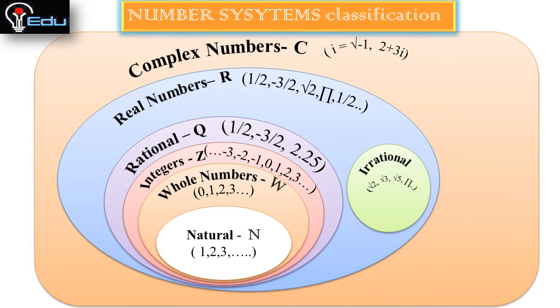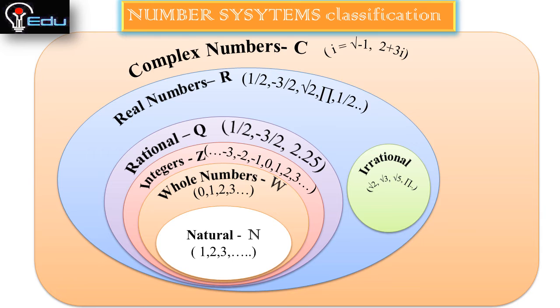And next is complex numbers. It is denoted by C, and some examples are root of -1 or 2 plus 3i. So this includes all the real numbers, in turn rational and irrational, integers, whole numbers and natural numbers. So these are the number systems classifications using a Venn diagram. Okay, these are the brief notes about number systems classifications.